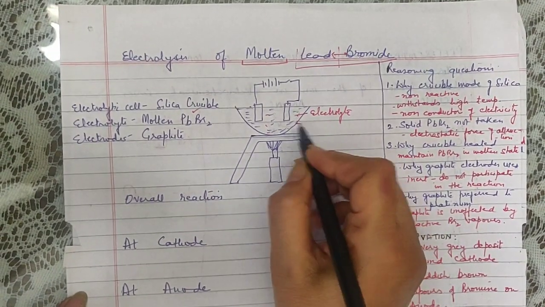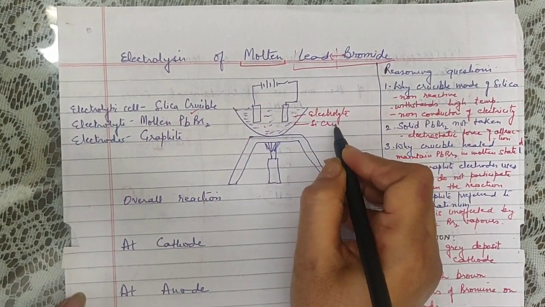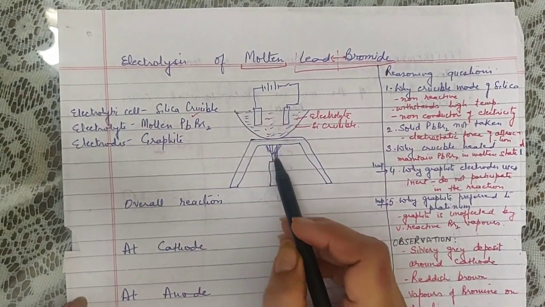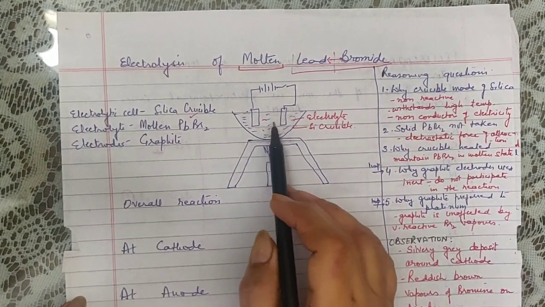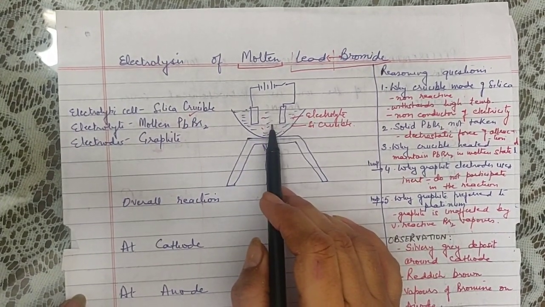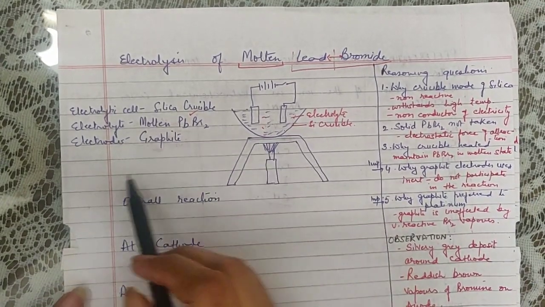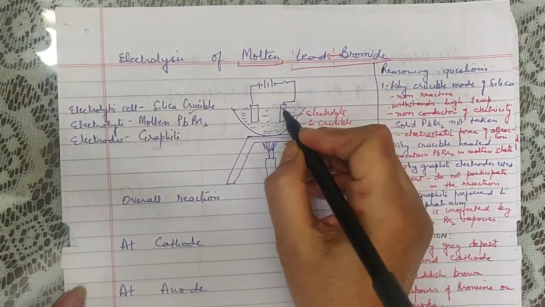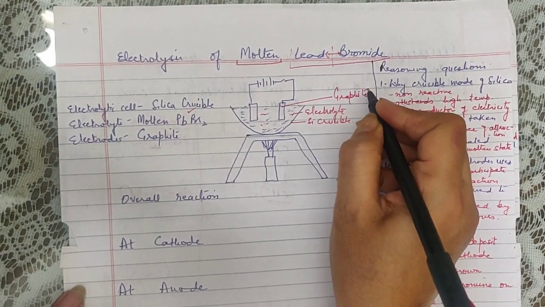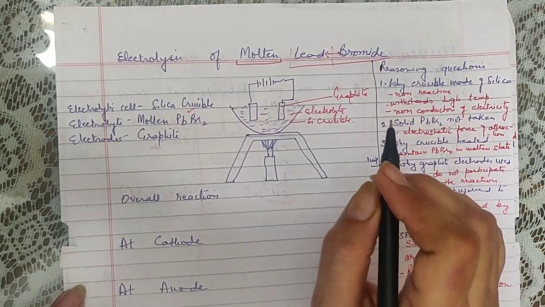And the silica crucible is the electrolytic cell. We need to provide heat to it from outside so that it remains molten as long as the process is going on, because if it begins to solidify, it will stop conducting the current. The electrodes which are used are made up of graphite. If you remember, graphite happens to be an inert electrode. It does not interfere in the process.